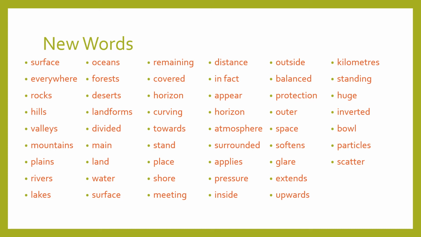So before we read the lesson from the textbook, let us learn the spellings of the new words which will appear in your textbook. Right? Because once you learn the spellings, you will be able to read your lesson fluently. So let's begin. The first word, surface. S-U-R-F-A-C-E, surface. Next word, E-V-E-R-Y-W-H-E-R-E, everywhere.